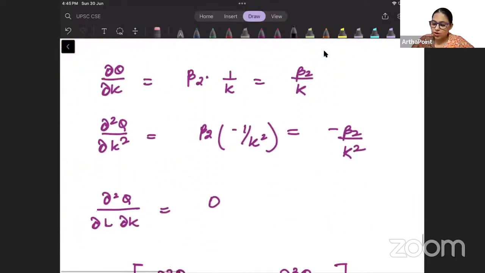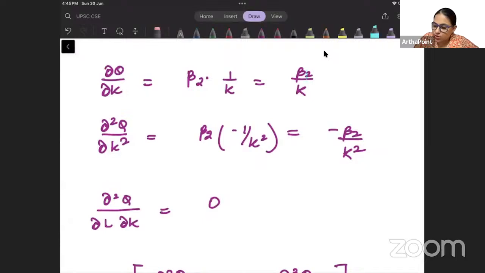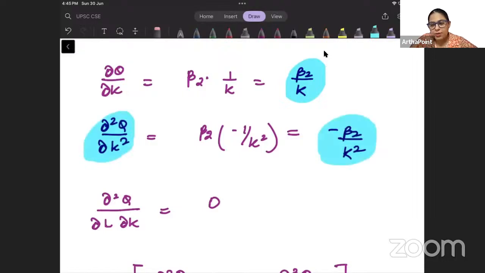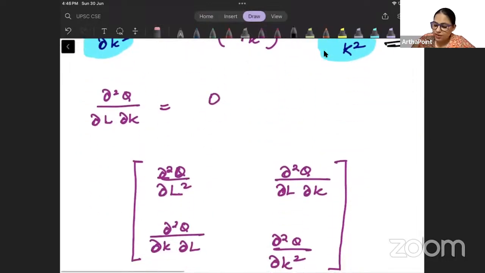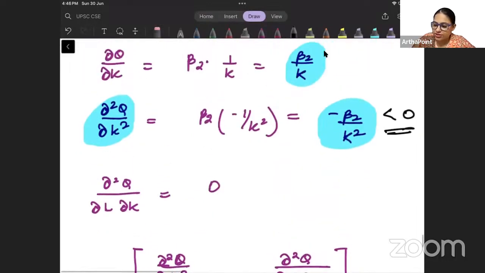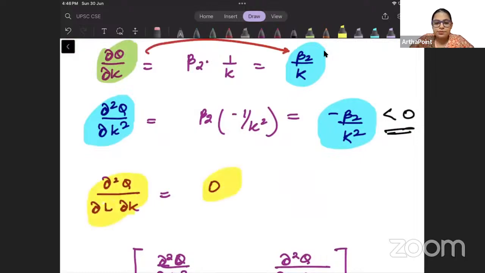Similarly, you can differentiate this with respect to capital. So when I differentiate with respect to K, I will get beta 2 by K. And when I again differentiate this with respect to K, I will get minus beta 2 by K square. Beta 2 is positive, K square is positive with a negative sign. So this is less than 0. Now I will go ahead and differentiate this with respect to L. And I will get 0 here.